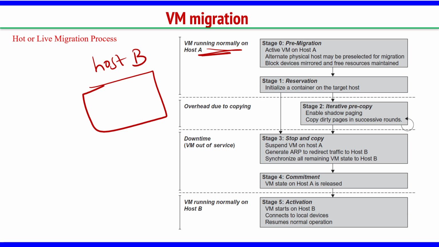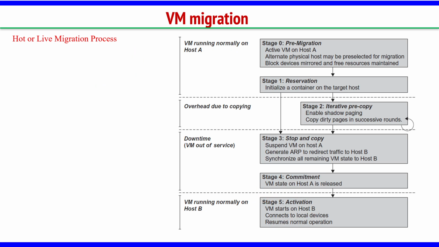Finally, stage 5 is activation. What we do here: the virtual machine on host B starts running. It gets connected to devices and the network, and users continue working as it is. Without knowing anything, the normal operation is resumed on host B. This is live migration. The downtime is very little.